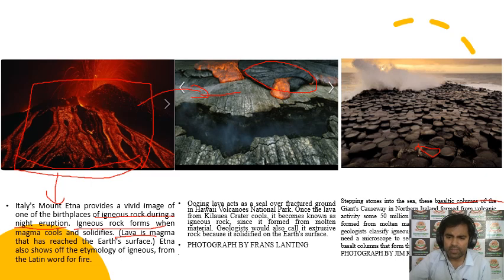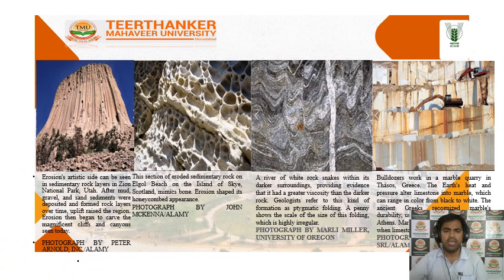rocks, and then molten magma. So this is also a different picture you can use to easily understand the different types of rocks. Now come to the first; here also I just want to show some. Here you can see some different igneous rocks, and here also you can see the sedimentary